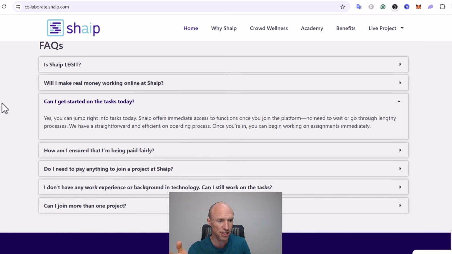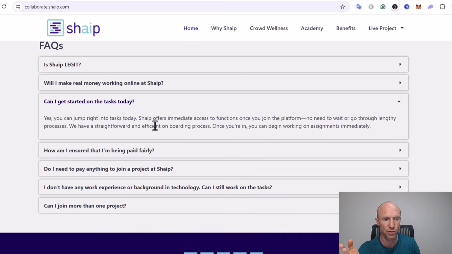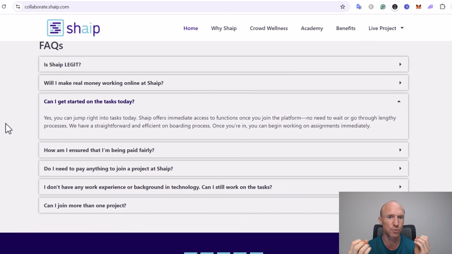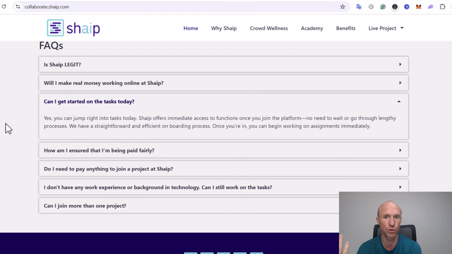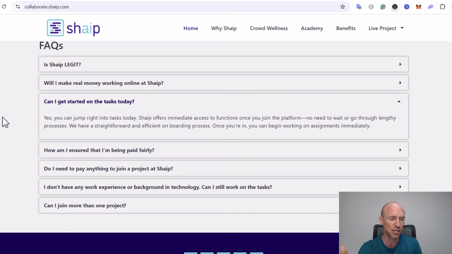And in the FAQ section, it says that you can jump right into the task today. So it looks like you can start earning right away, and that it offers immediate access to functions once you join the platform and no need to wait. But I find that this is not exactly true, because when you actually join, then they say that they will analyze your info and then get back to you. So how long that wait is, that can vary, but in my opinion, or experience anyways, you do not get instant access, because they first say they will analyze it and then get back to you, and that can take quite some time.